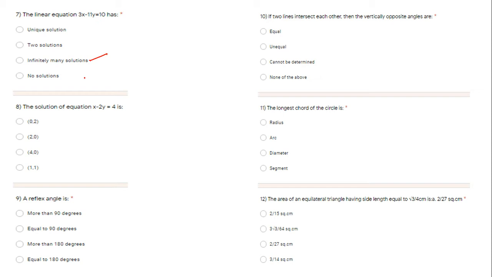And after completing our full syllabus, after a few chapters we will start revision.